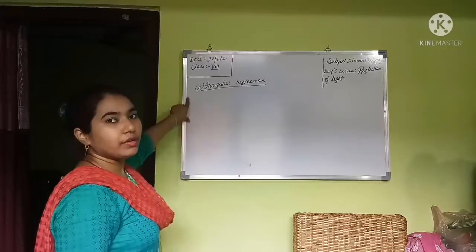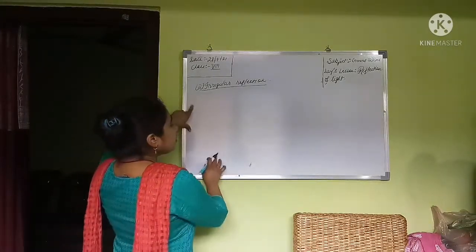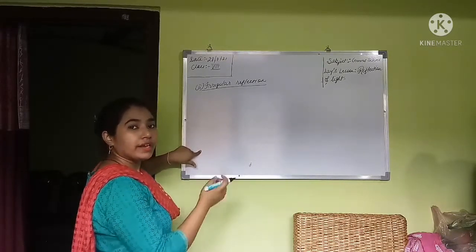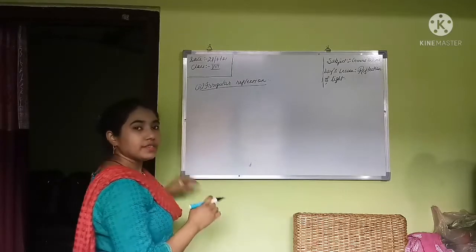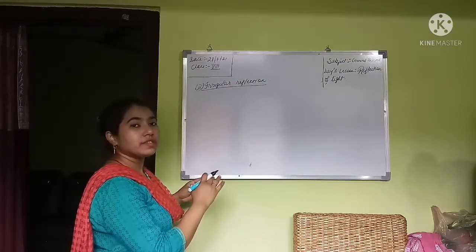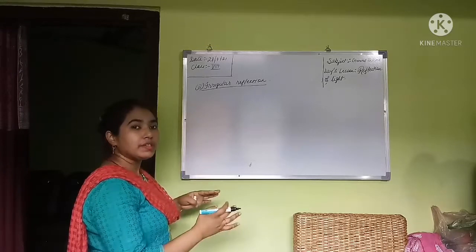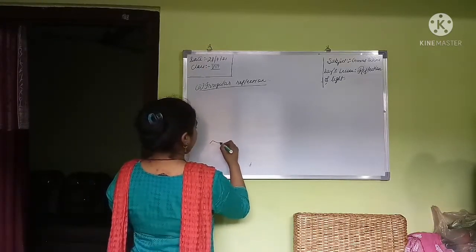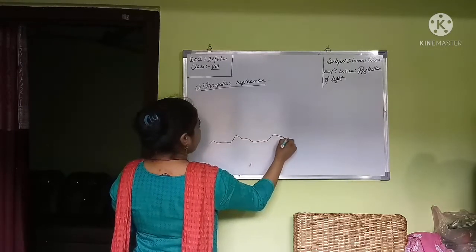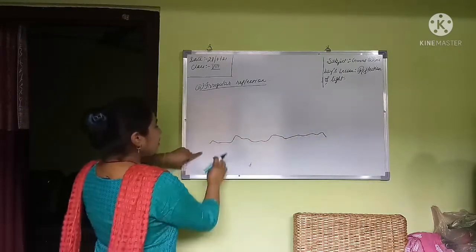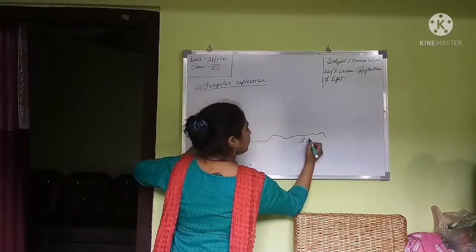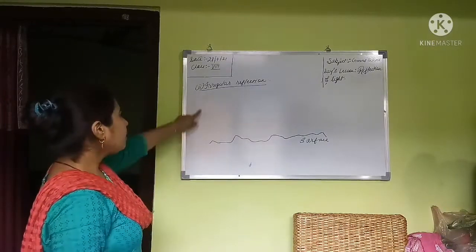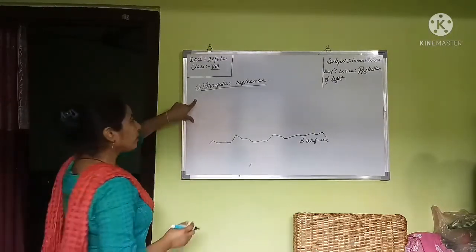Now what happens in irregular reflection? The surface where the incident ray hits is not plane. The surface where the incident ray comes and hits is irregular, just like this. Suppose this is the surface where the incident ray will come and hit.